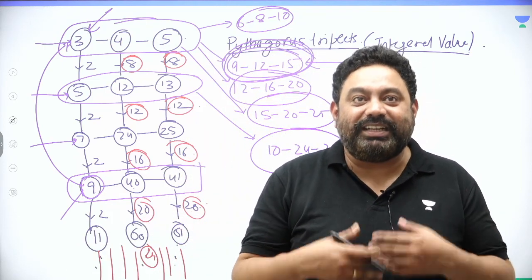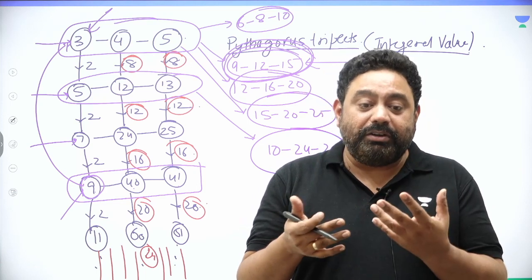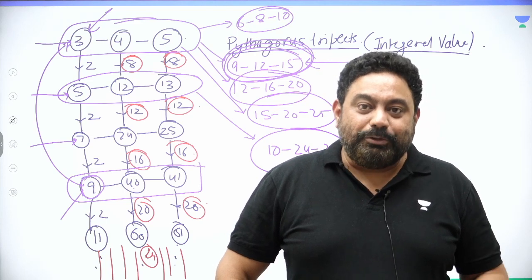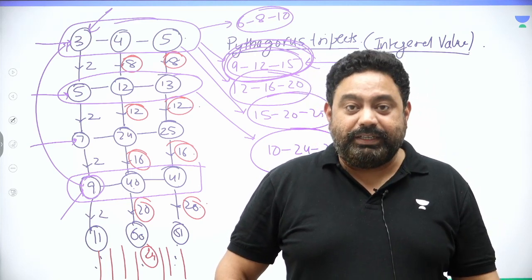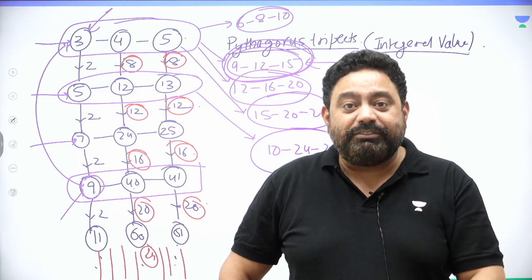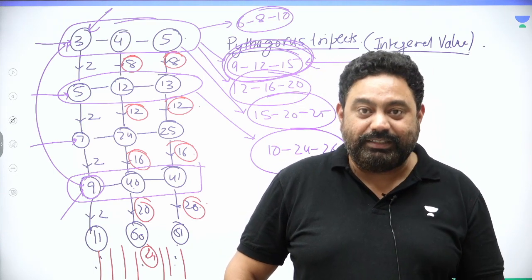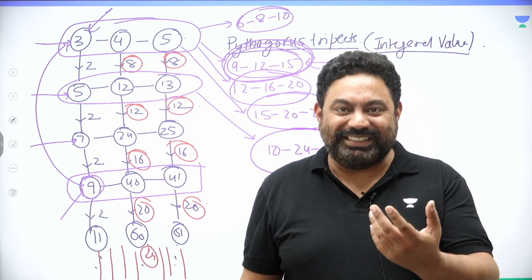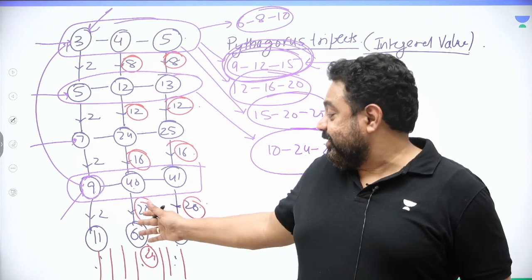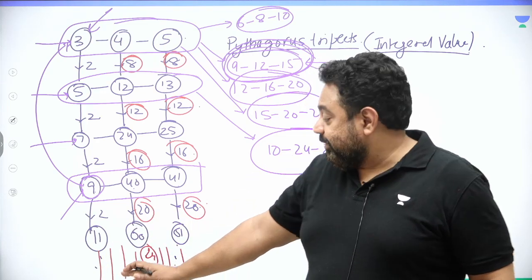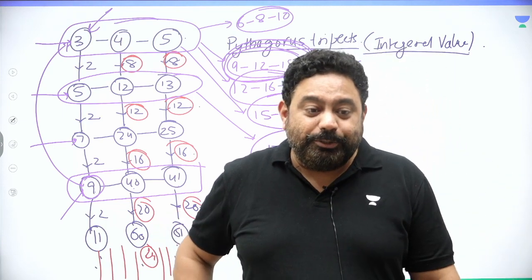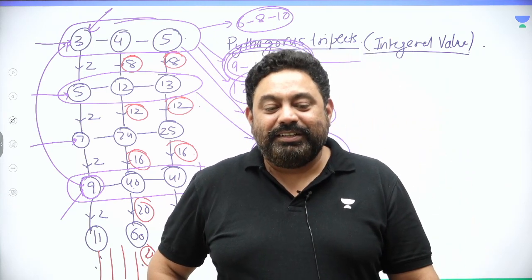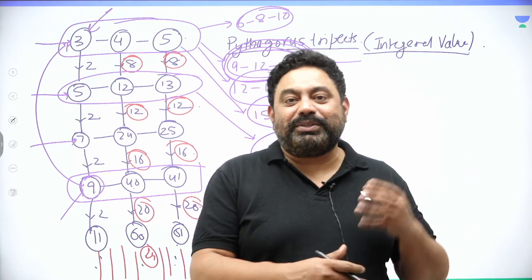Now the second question that arises in my mind, and maybe in a lot of you: sir, what about even numbers? Don't you think there can be a Pythagorean triplet starting with an even number, where that even number is the smallest of all three sides? Yes, there is. Secondly, suppose I want a Pythagorean triplet starting with 17. Do you think I am going to draw this series till 17? Yes, it is going to give you a result, but do you think I am going to draw it till 17?